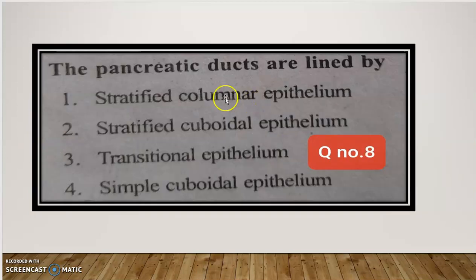This is the eighth one. The pancreatic ducts are lined by stratified columnar epithelium, stratified cuboidal epithelium, transitional epithelium, simple cuboidal epithelium.